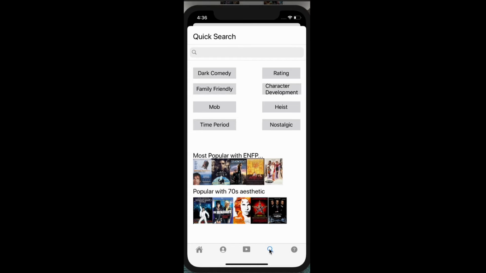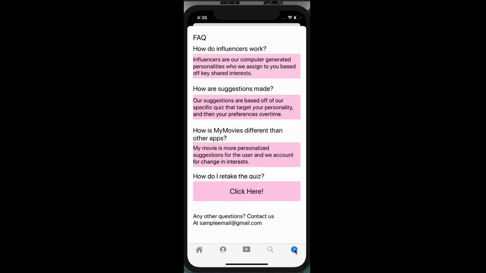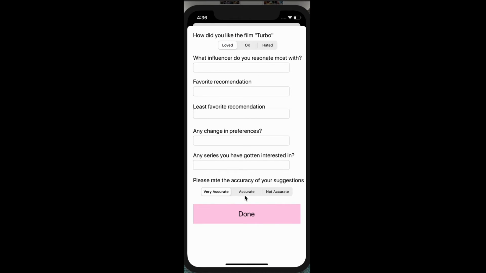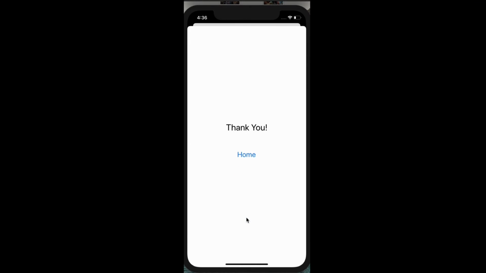And then here's a quick search where you can search up stuff and it has little suggestions at the bottom. And then there's the questions page where it has frequently asked questions, and how to retake the quiz, which takes you back to the quiz, and you just do it again. And yeah, that is the Xcode demonstration.